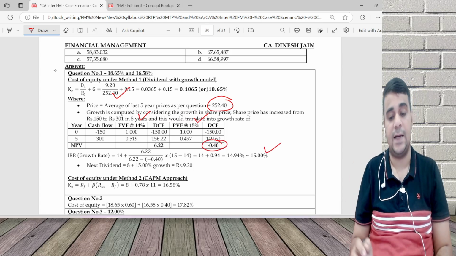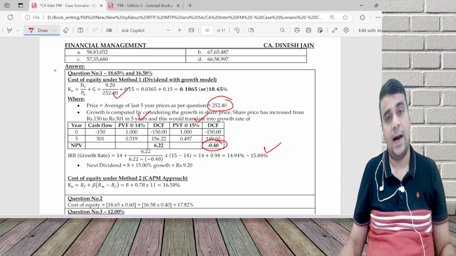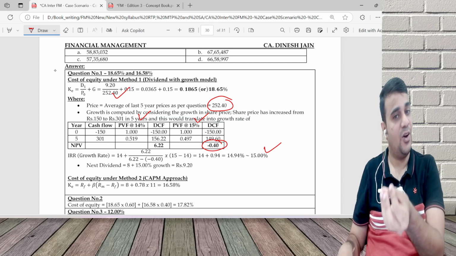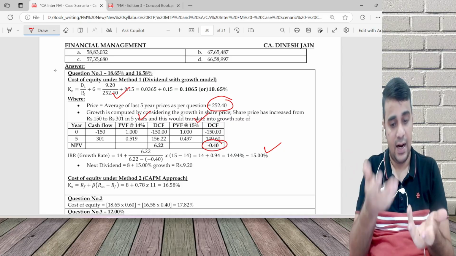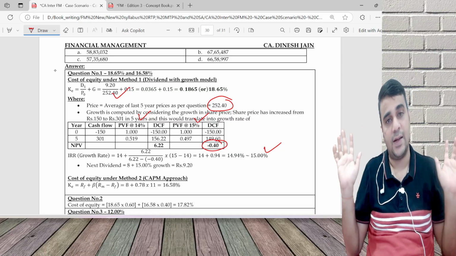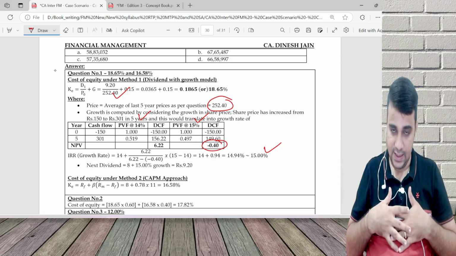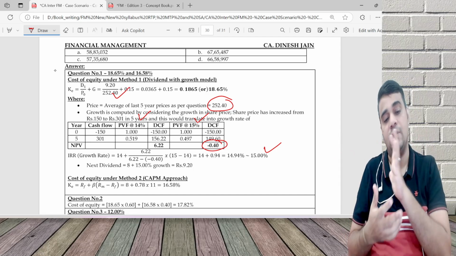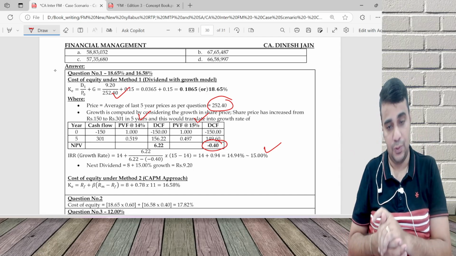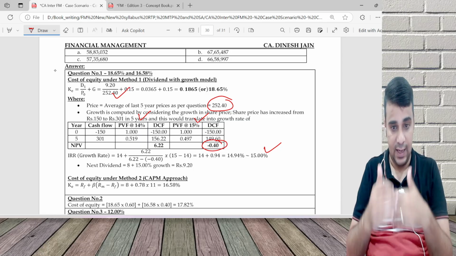So 15% is the IRR, which I had even got in the shorter approach, and then I use it in the formula and get to the answer. So this is a longer calculation, while the smarter calculation is just doing method 2. I hope these techniques are helpful.